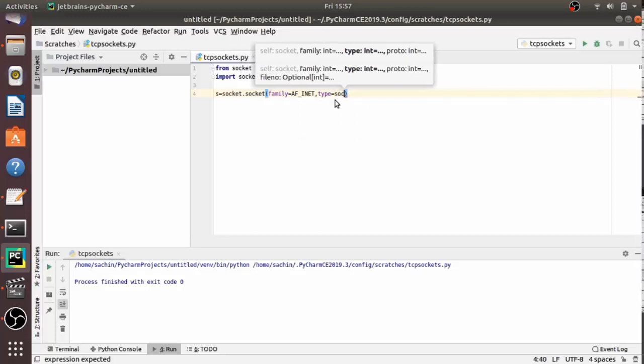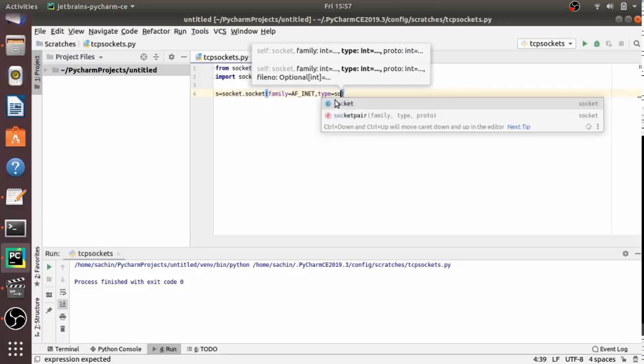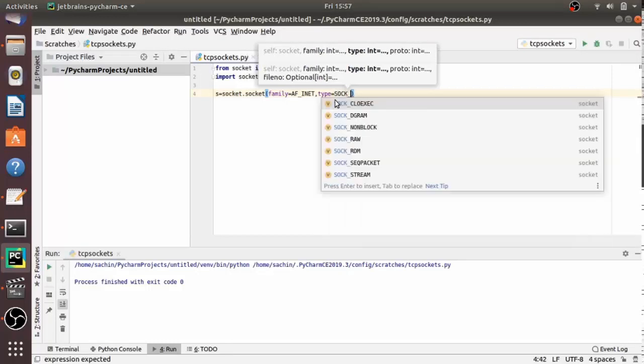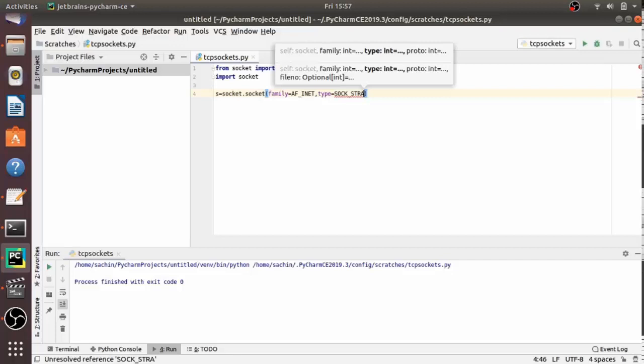Now, the second parameter is the socket type. Depending on your need, you have to provide the socket type. If you want to work with a TCP socket, then you have to provide SOCK_STREAM.